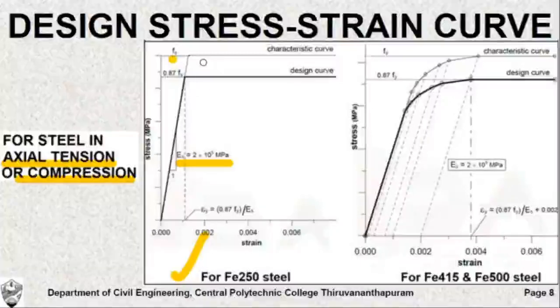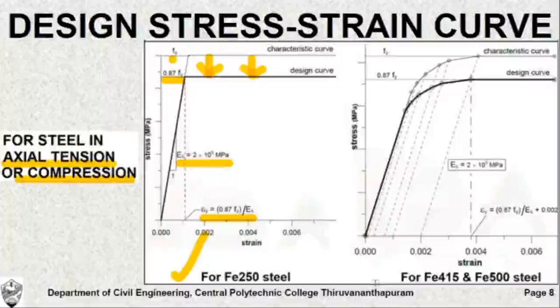So you underestimate the characteristic curve only beyond the yield point. The stress value corresponding to yield point is underestimated and you get 0.87 Fy, the maximum stress in the design curve. The corresponding strain value is 0.87 Fy by Es, where Es is the modulus of elasticity of steel.